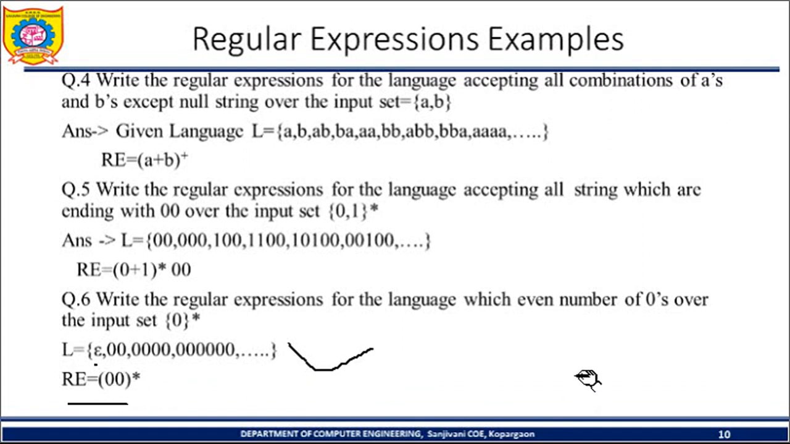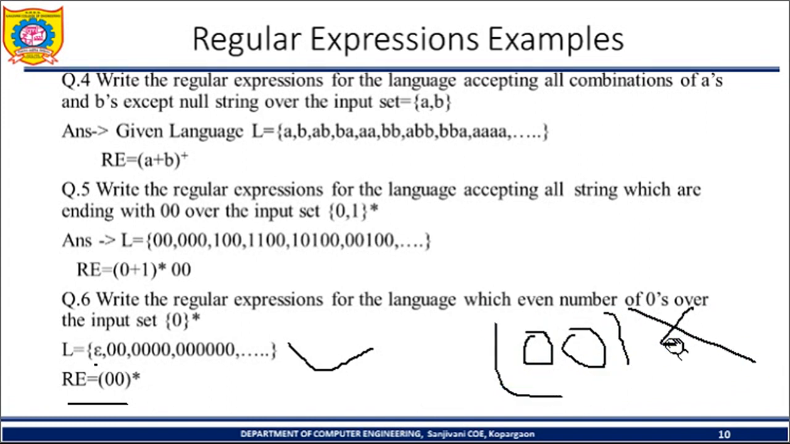So the regular expression we have written is (00)*, and this is right. Why is it right? As I told you, in concatenation we need to select both, and the bracket star means I can select this or I cannot select it, so any combination of this is allowed. If I am not selecting, in that case I am not selecting both zeros, so it will be epsilon, meaning 0 zeros selected, which is even.